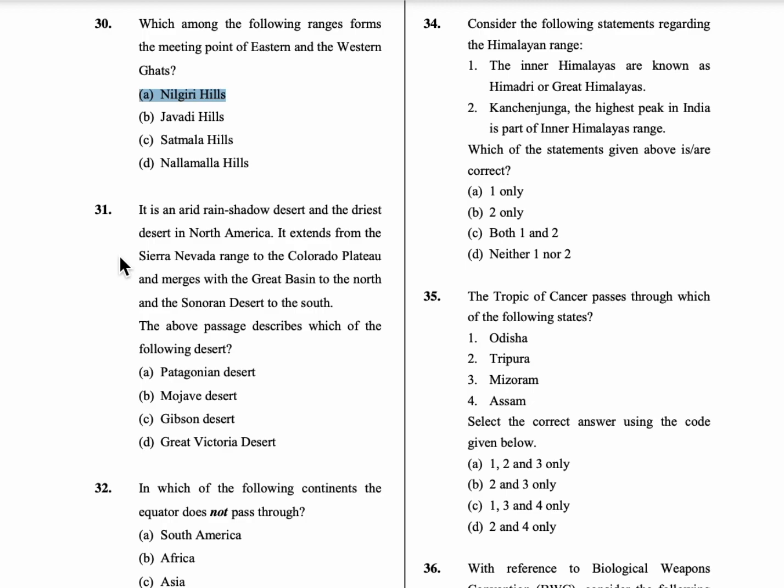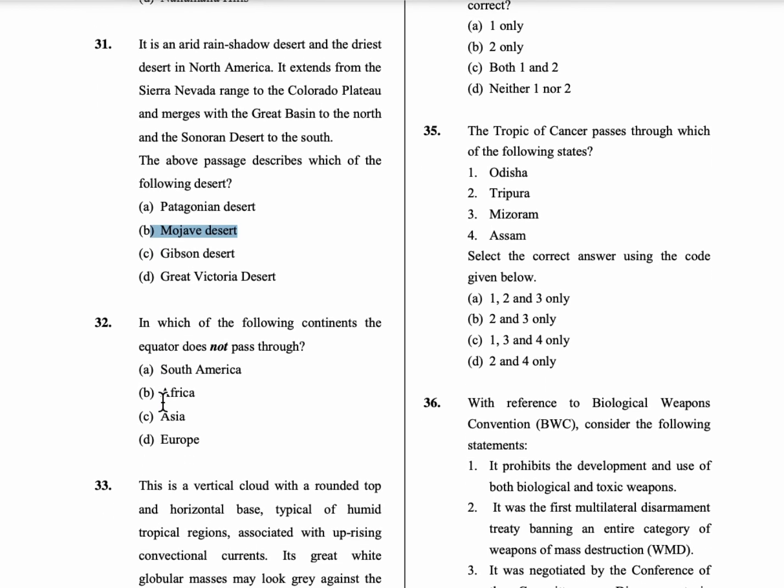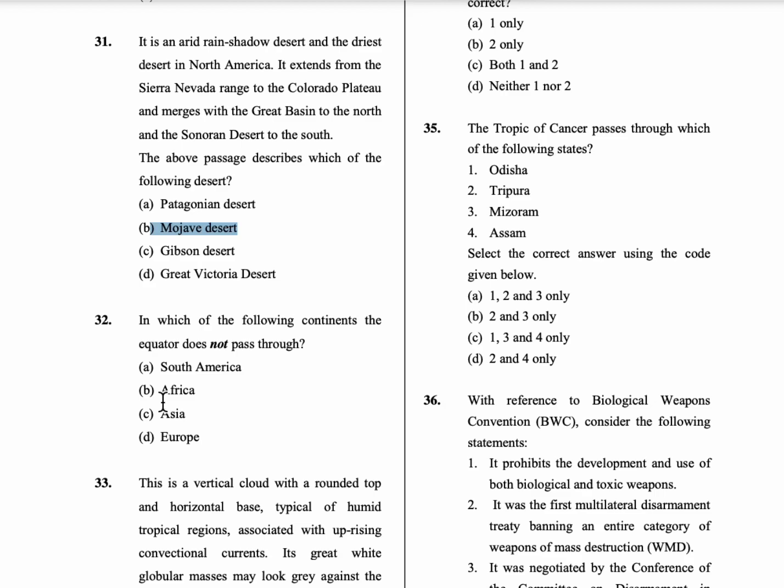31st question, it is an arid rain shadowed desert and the driest desert in North America. It extends from Sierra Nevada range to Colorado Plateau and merges with the Great Basin to north and Sonoran Desert to the south. Now coming to this, the above passage describes which of the following desert. So in North America we have Mojave Desert. So option B is the correct answer. It has arid rain shadow region and it is the driest desert in North America. Okay, Mojave Desert.